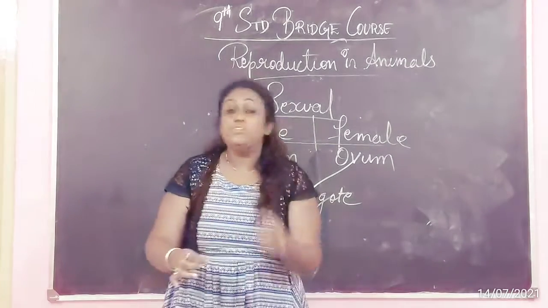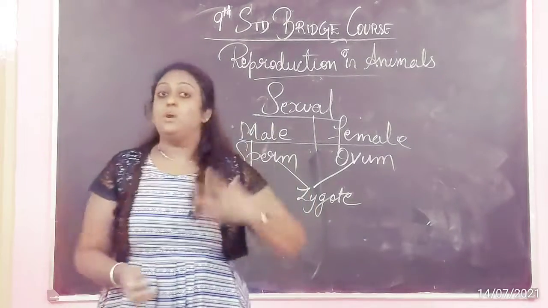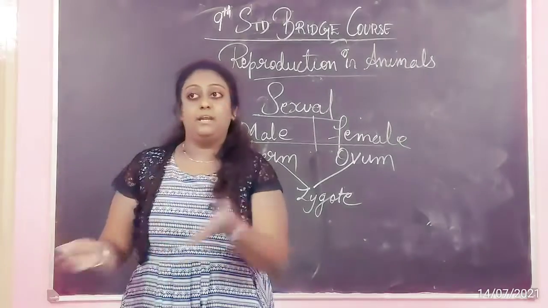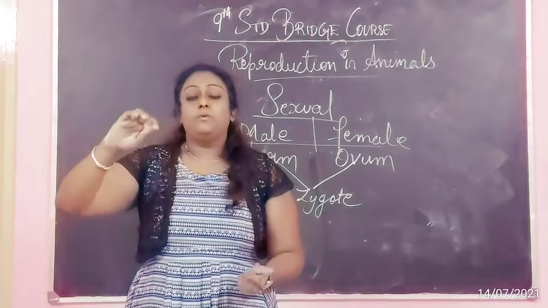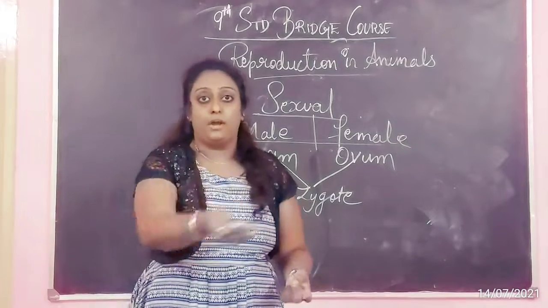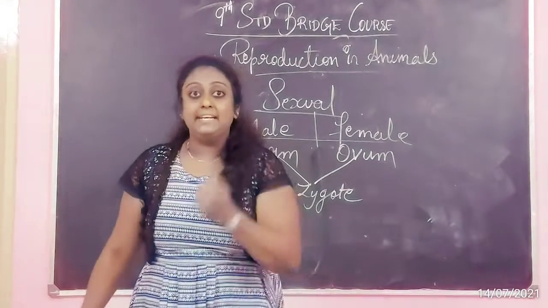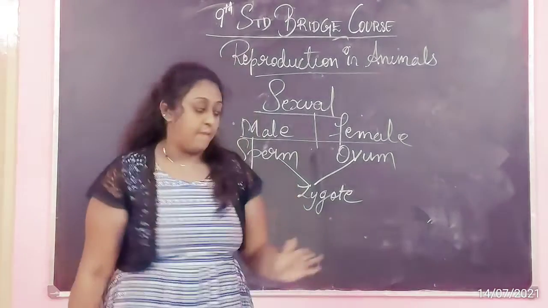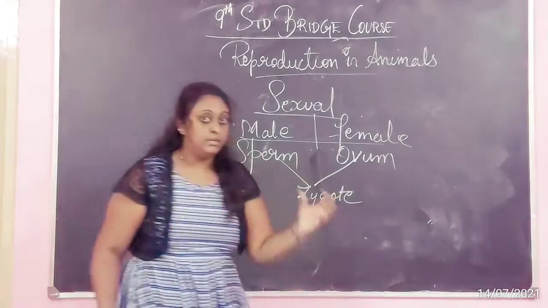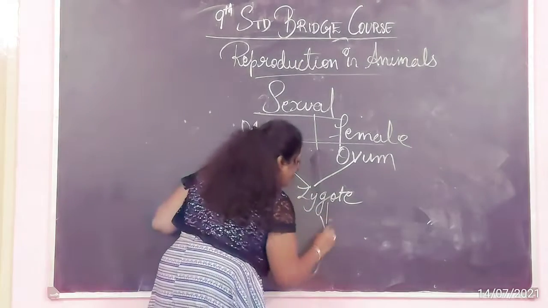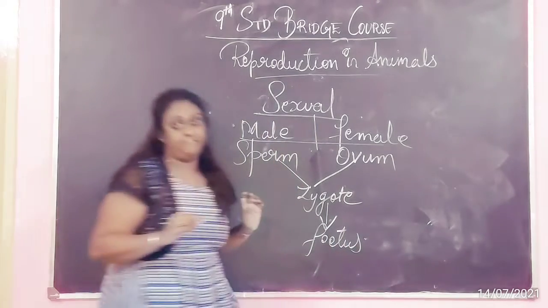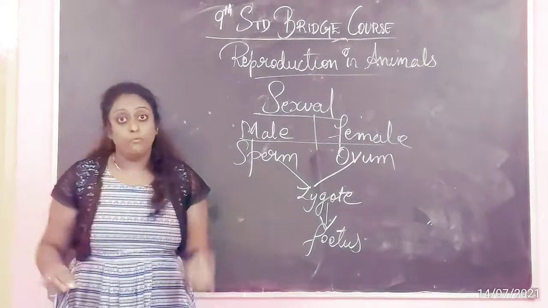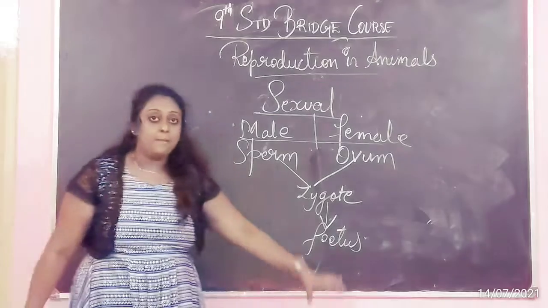Before that, a baby will be born. When you learn in kindergarten and primary, you learn about the young ones of animals, cat, kitten and all, right? The same way. The next word is fetus. When the zygote is developed, it is a fetus. Fetus means baby in the mother's womb.